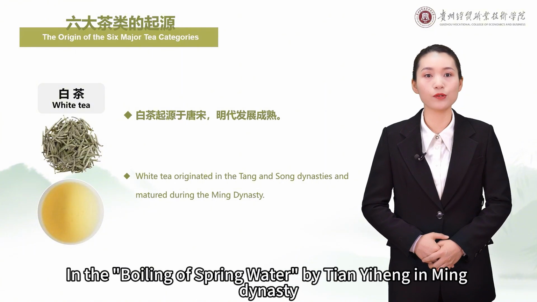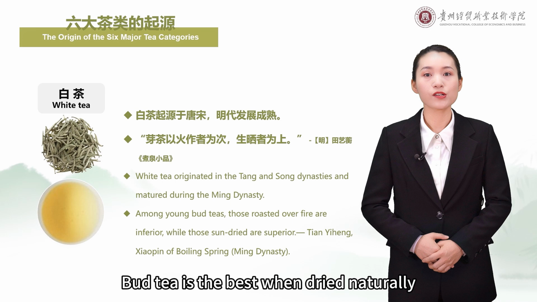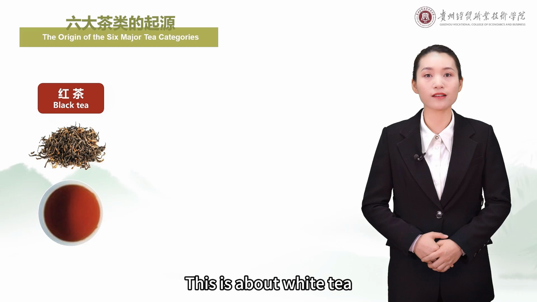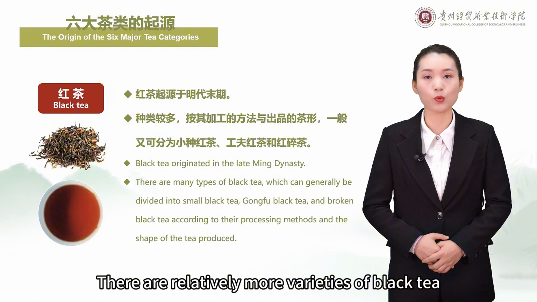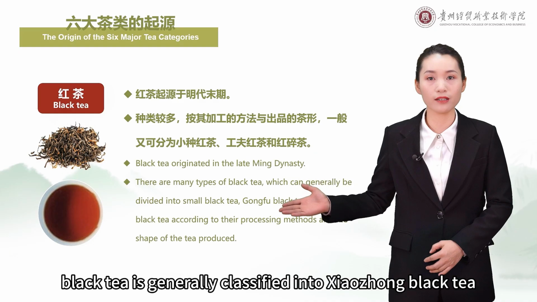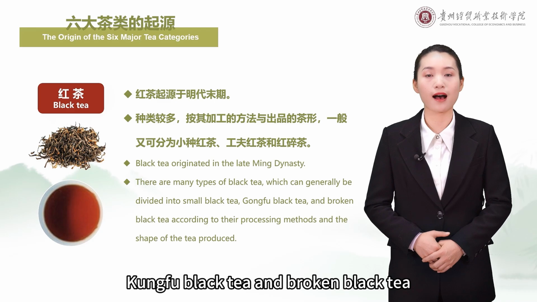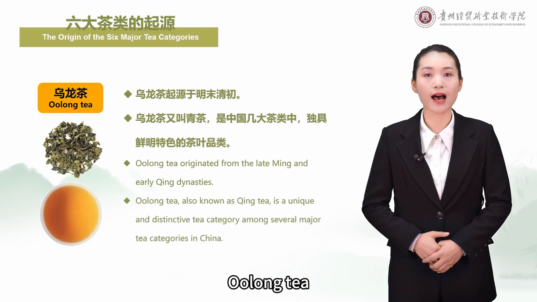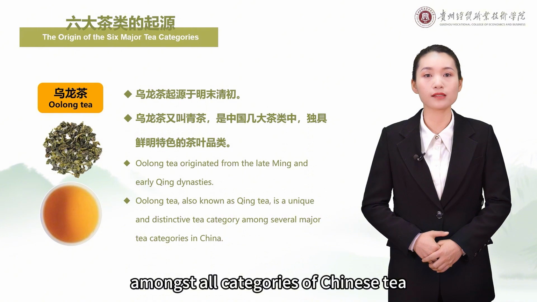In the Boiling of Spring Water by Tian Yiheng in Ming Dynasty, it was recorded that Buddha tea is the best when dried naturally, which is better than that dried with fire. This is about white tea. Black tea originated in late Ming Dynasty. There are relatively more varieties of black tea by the processing method and shape of tea produced. Black tea is generally classified into Xiaozhong black tea, Kung Fu black tea, and broken black tea. Oolong tea originated in late Ming Dynasty and early Qing Dynasty. Oolong tea is the most distinctive variety of tea amongst all categories of Chinese tea.